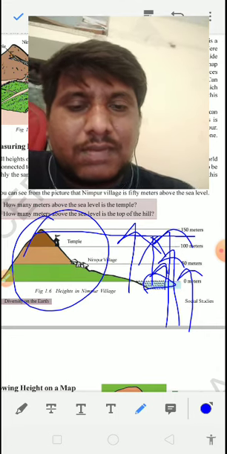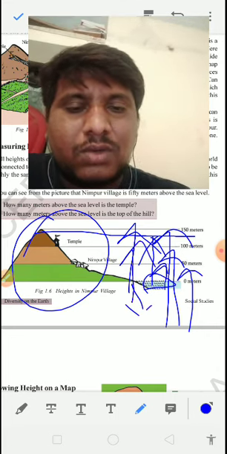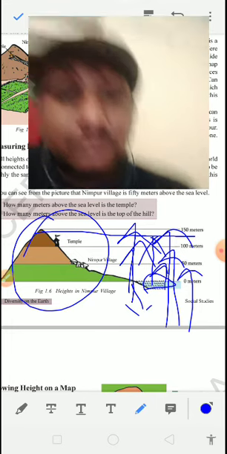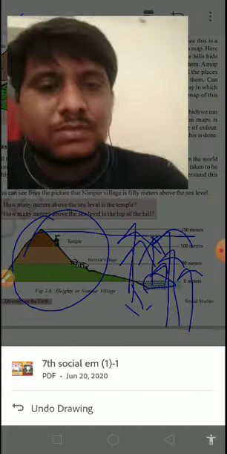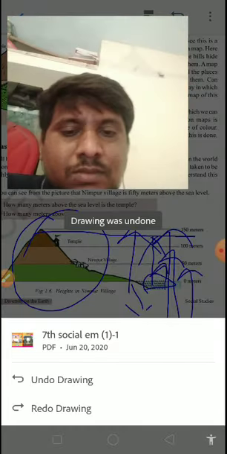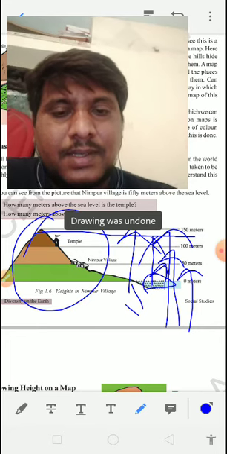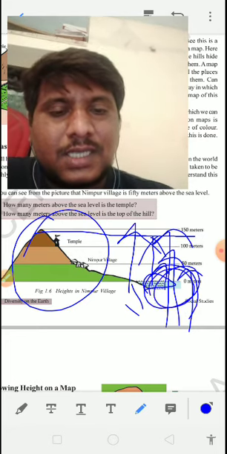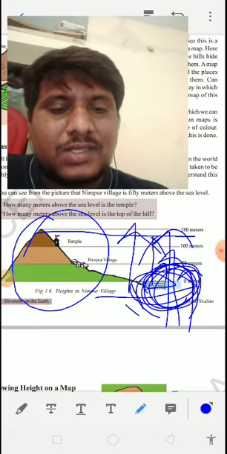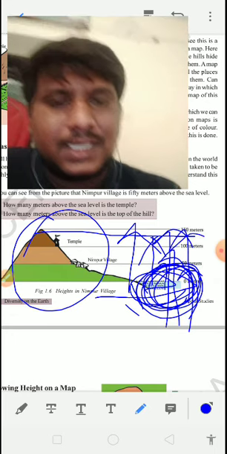From sea level only they are measuring. They are not taking below the mountain, they are not taking above the mountain, they are taking the height of a mountain based upon the sea level. The sea level is here, and from here to there we measure height. Is it clear, children?